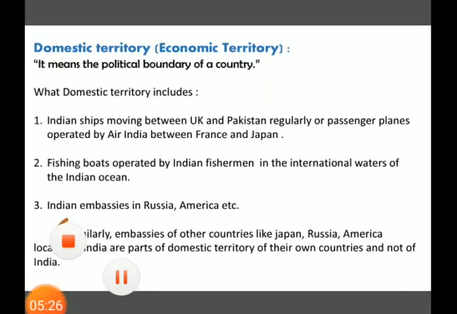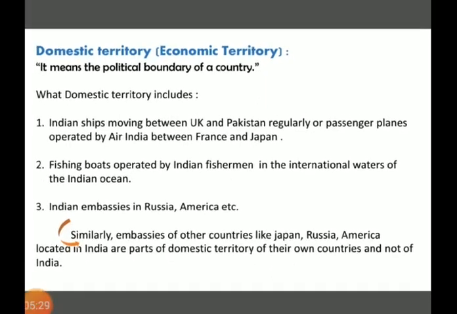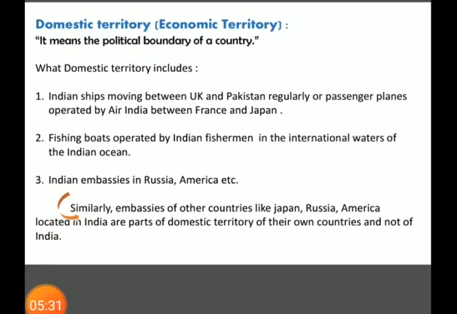And which things will not be counted in India's domestic territory? Embassies of other countries, like the embassy of Japan, Russia or America, located in India. Like the Israeli embassy in Mumbai, the American embassy in Delhi. Various embassies of other countries located in any part of India will be part of their own domestic territory, not India's.